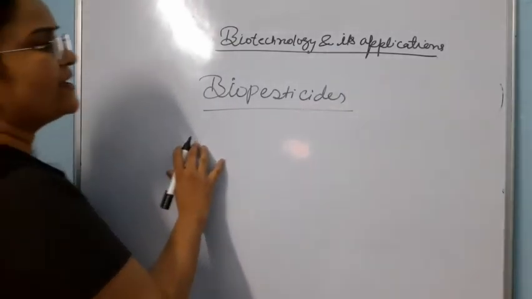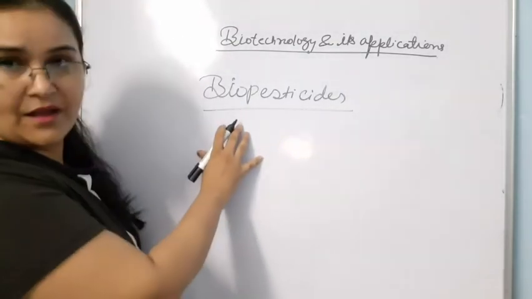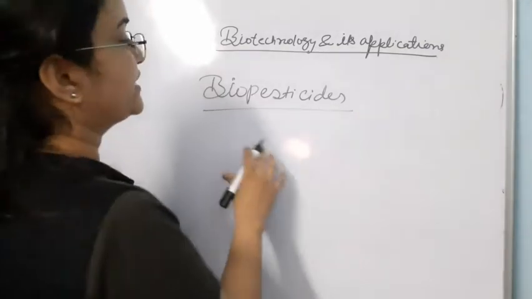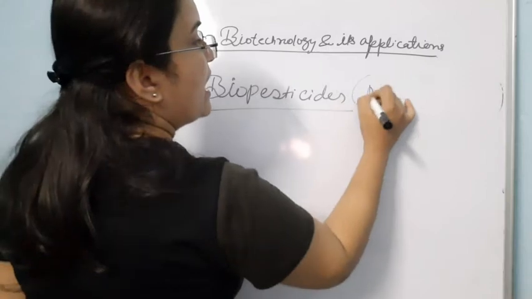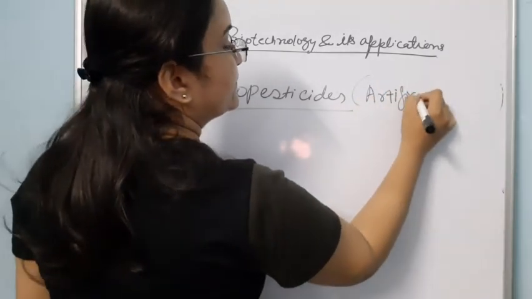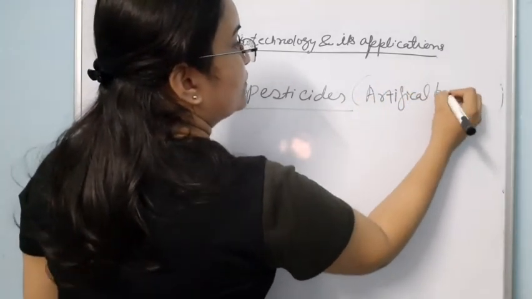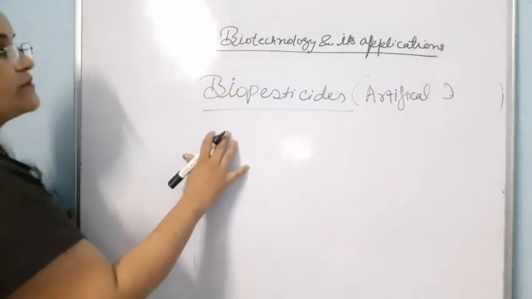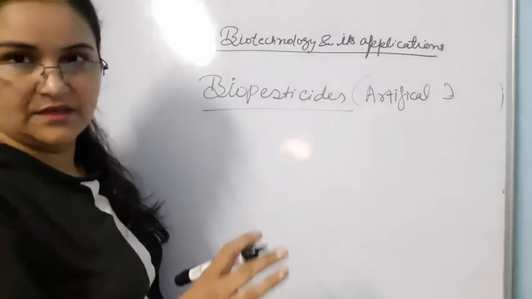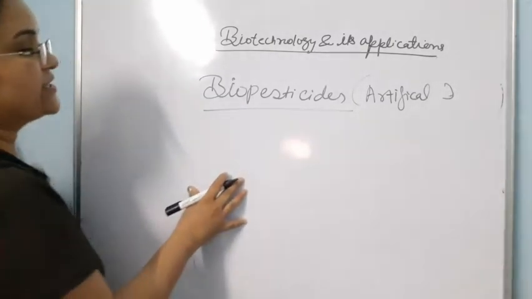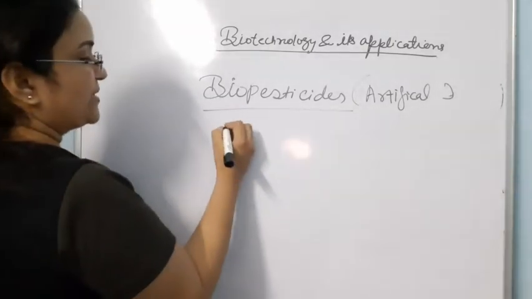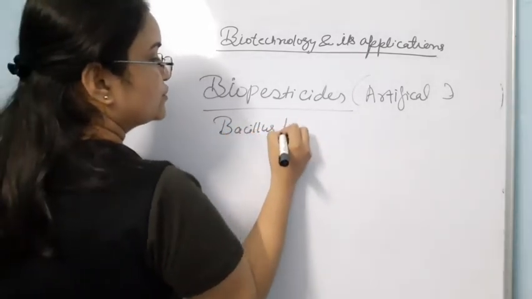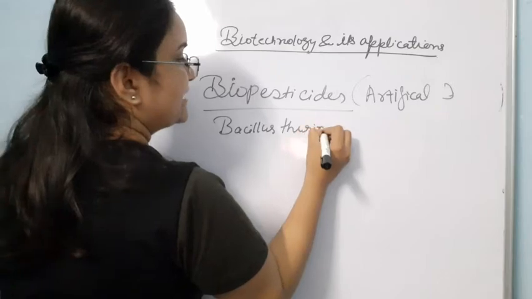Some are naturally occurring biopesticides and some are genetically modified plants, means artificially created. So here I am talking about the artificial biopesticide. These are artificial. So now, how are these created? So one example is Bacillus thuringiensis.